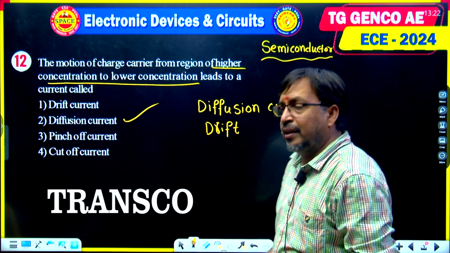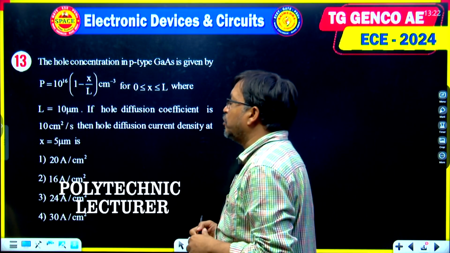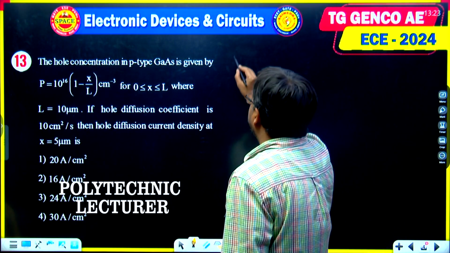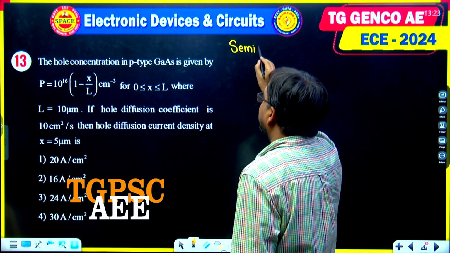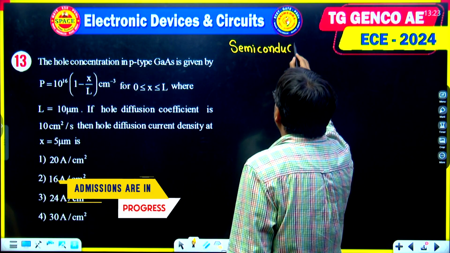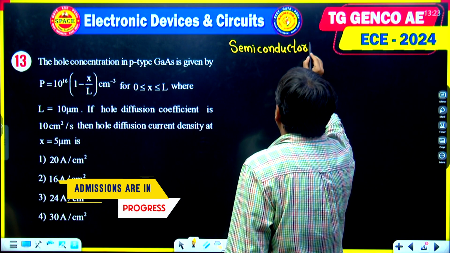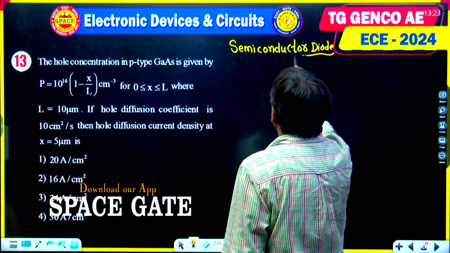Students, we are discussing the next question. Question number 13 in the master question paper. This is also related to the semiconductor PN junction diode. See the question.